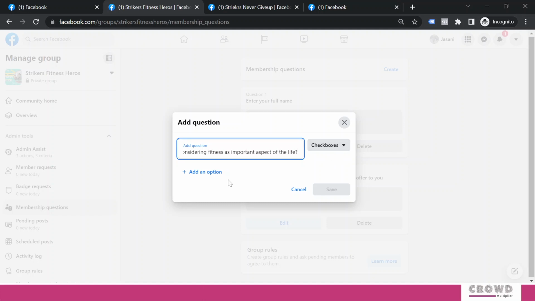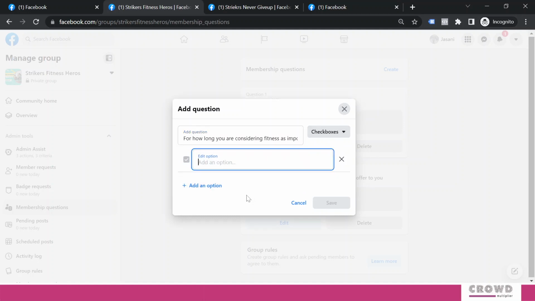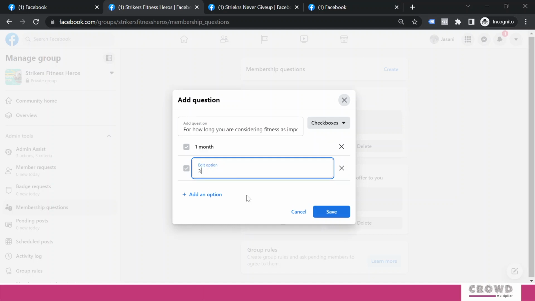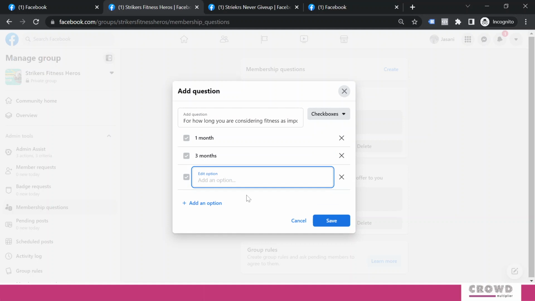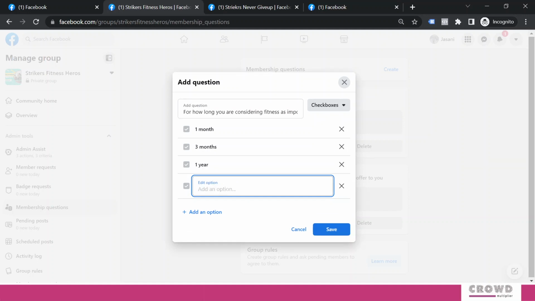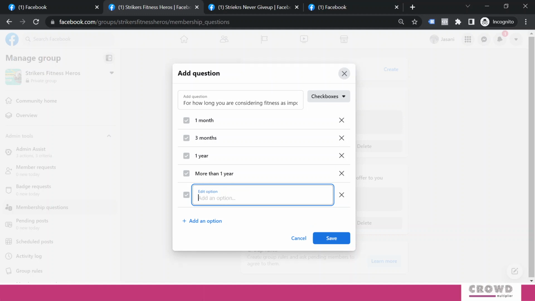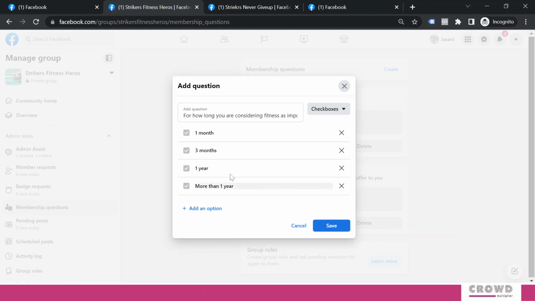And over here we'll go for checkbox, so we'll add options: 1 month, 3 months, 1 year, or more than 1 year. So I'm okay with these 4 options.